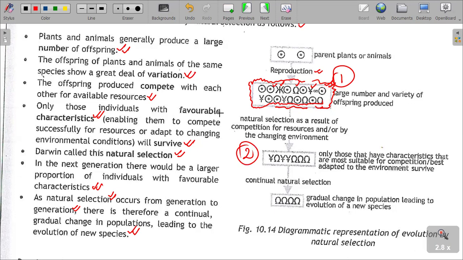For example, I can show by the green mark here this type of organism, which appears in population 1. But if we look at population 2, or generation 2, we no longer have something like that.